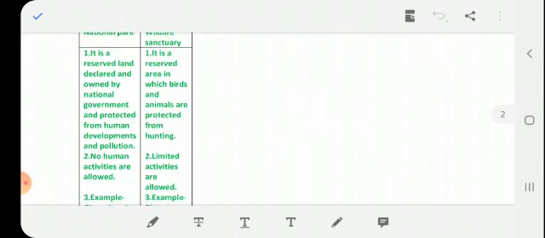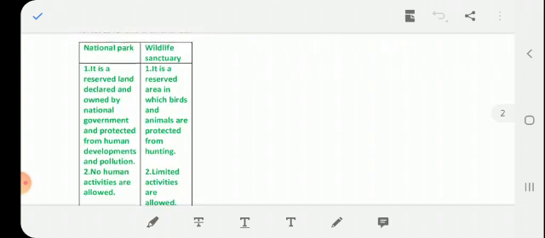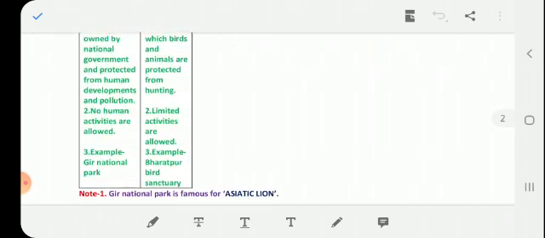Second difference: no human activities are allowed in national parks and limited activities are allowed in wildlife sanctuaries. Clear? Next, third difference is examples. An example of a national park is Gir National Park, and for wildlife sanctuary we discuss Bharatpur Bird Sanctuary.